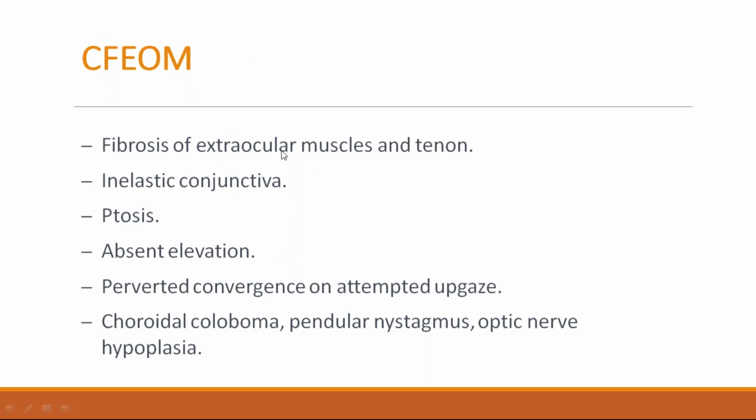Features include fibrosis of the extraocular muscles and Tenon's, and inelastic conjunctiva. There is associated ptosis, absent elevation, convergence on attempted upgaze. There is associated palpebral coloboma, pendular nystagmus, and optic nerve hypoplasia. They are the features of congenital fibrosis of the extraocular muscles.